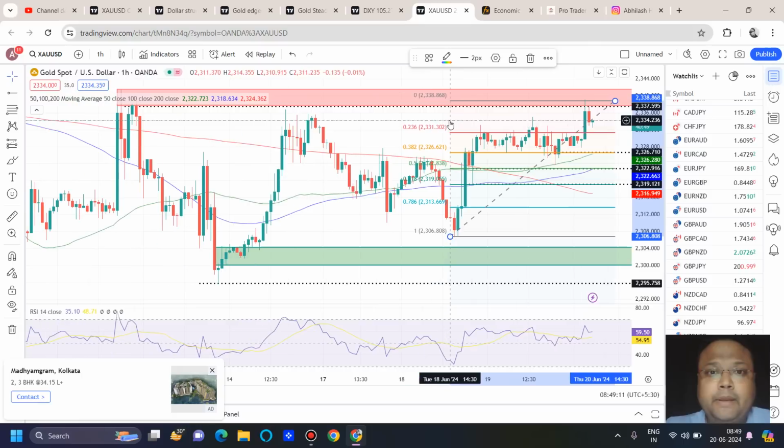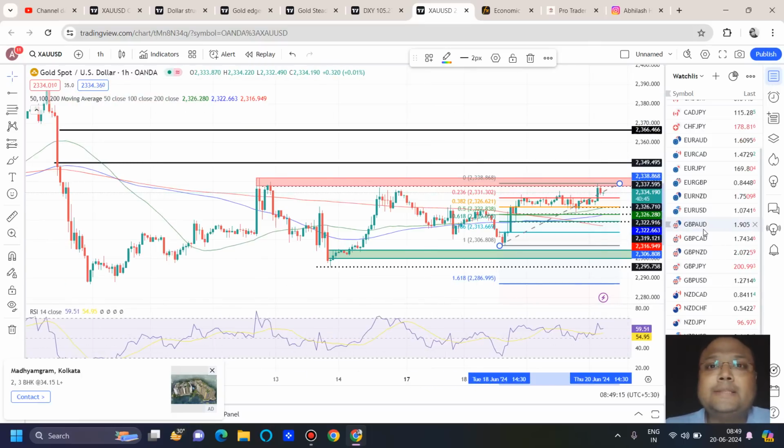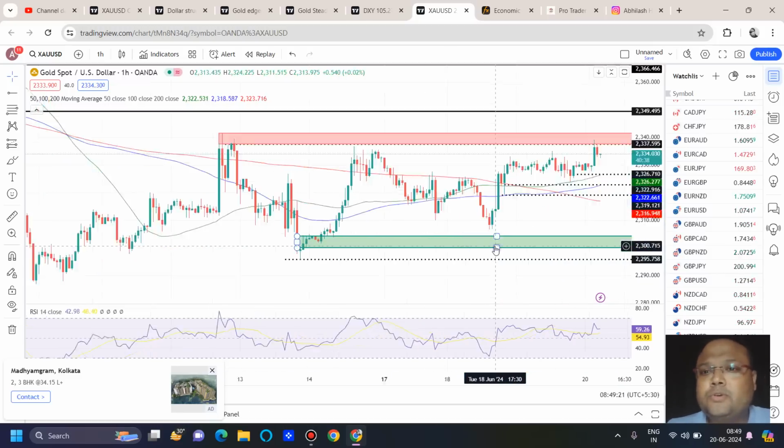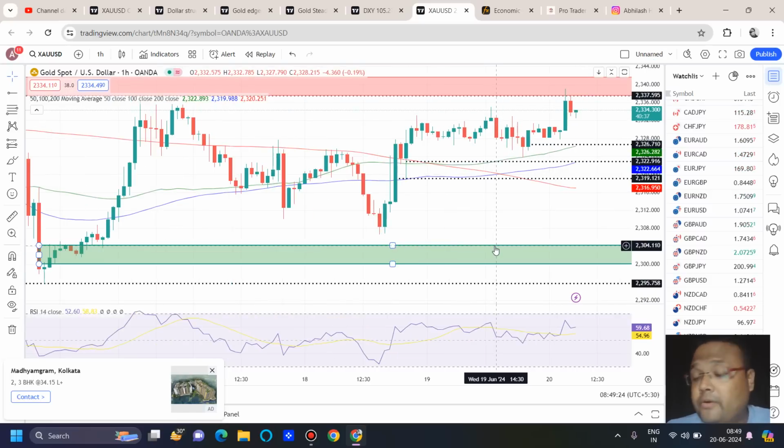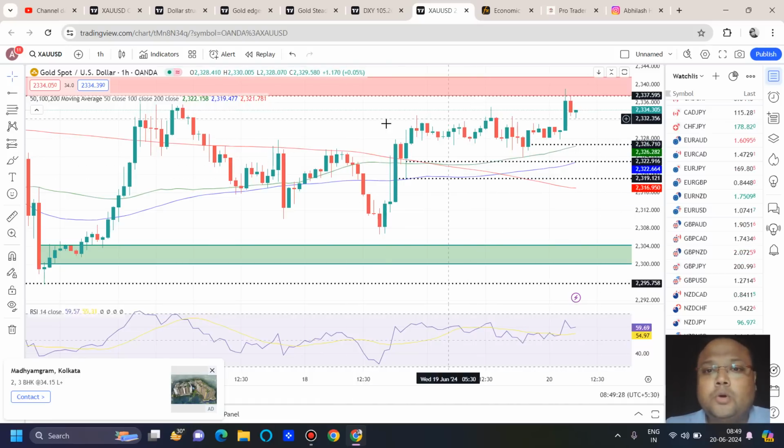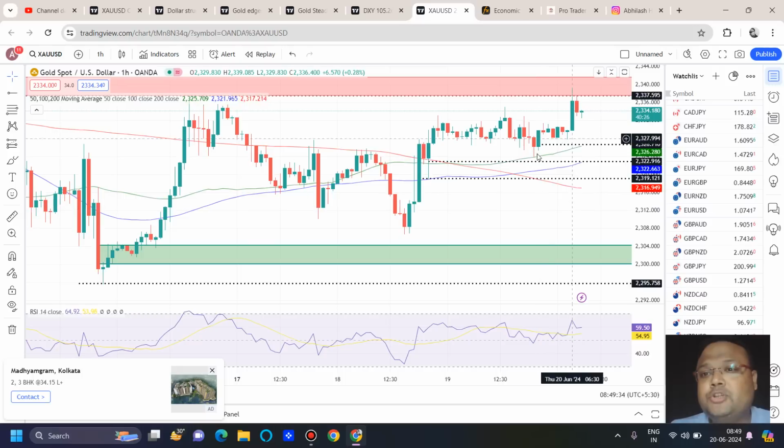But again, I'm repeating, my dear friend, yesterday also we discussed in detail that in this market condition, buy at support, sell at resistance seems to be the best trading strategy, or always the best trading strategy. But we lose patience. We need more trades, frequent trading opportunities. That's why we enter in the middle of the chart. That doesn't mean that we are doing a right job. So do not expect much.